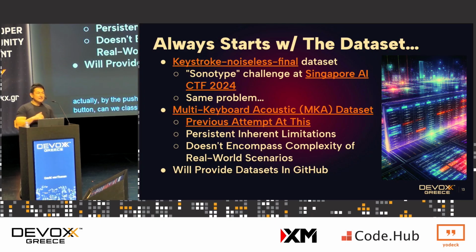The second data set, the one right below it, is a multi-keyboard acoustical data set. So like Lenovo and HP keyboards, can we detect what letter it is using multiple keyboards?